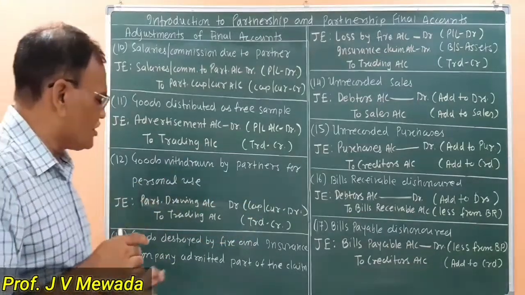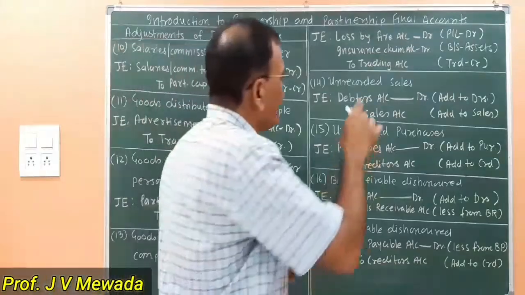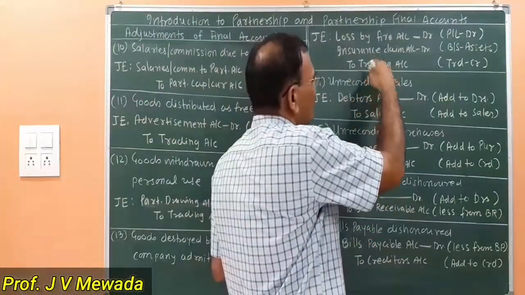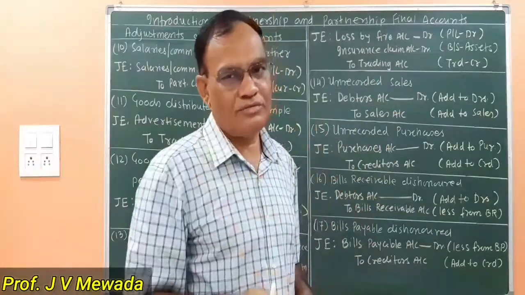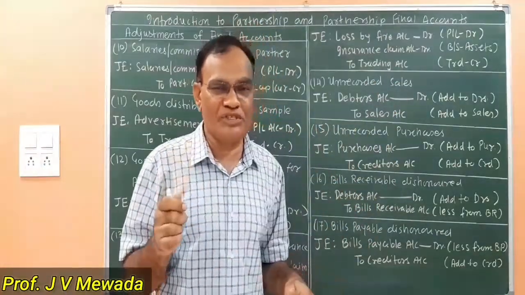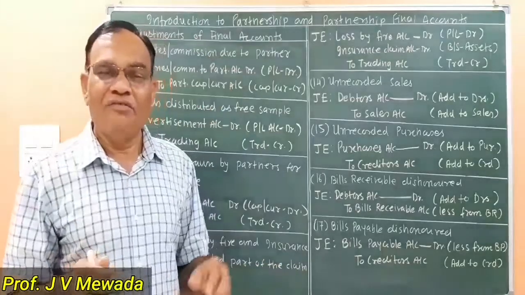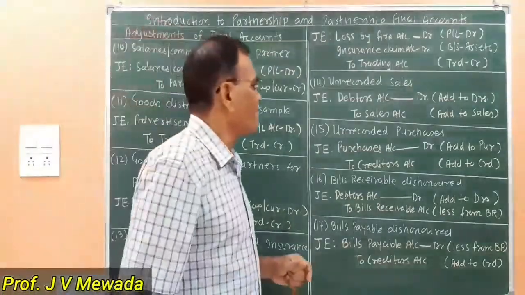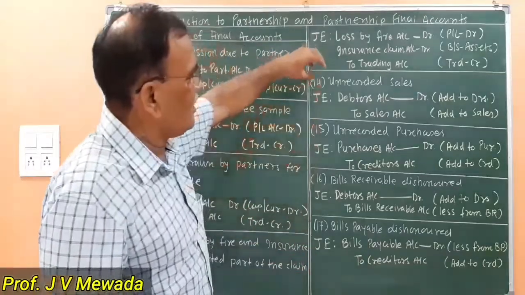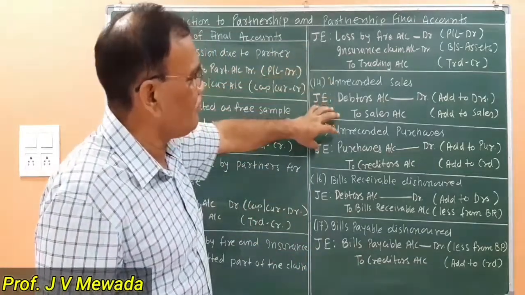In case of goods destroyed by fire, in the trading account, we are recording on the credit side "by goods destroyed by fire account." So these are the various names that we are using while recording the entries in the trading account. Now we are having adjustment number 14 and adjustment number 15.